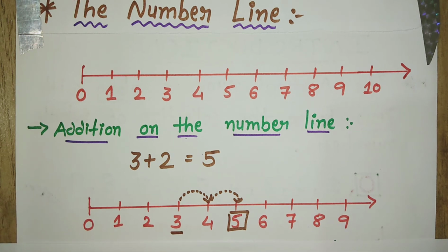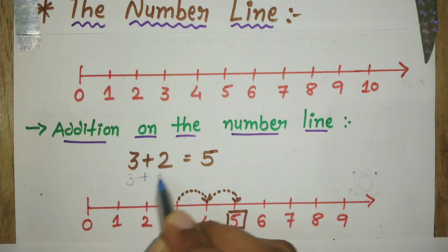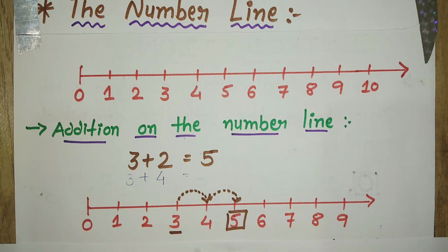Let's take another example: 3 plus 4. 3 plus 4 means how many jumps do I have to do? First I will stand on 3, then I will jump 4 steps. 1, 2, 3 and this 4. So what will be my answer? My answer will be 7.